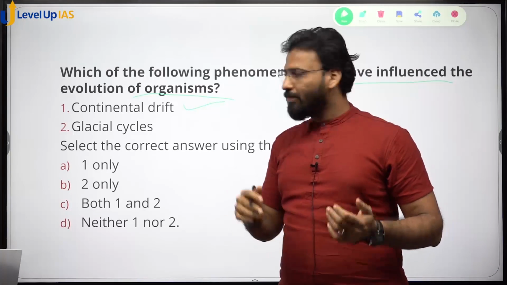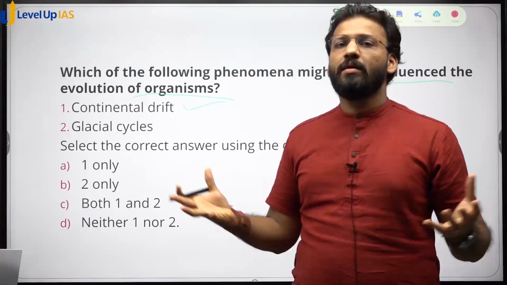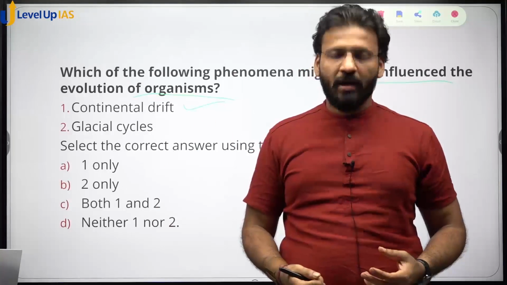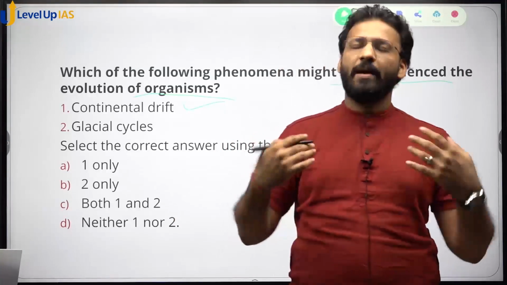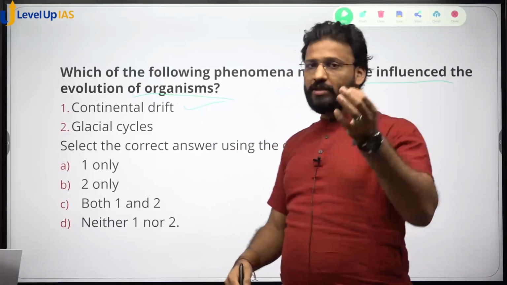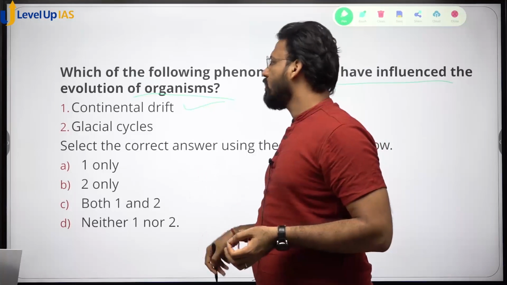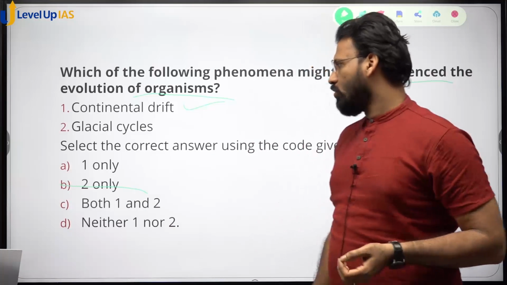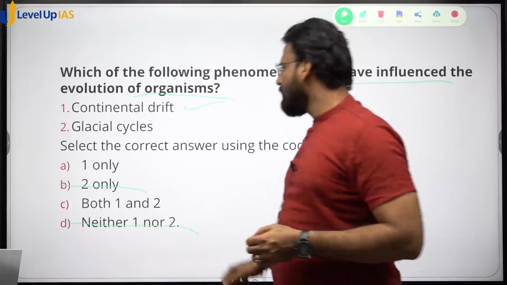So when India was passing through the climatic zones, definitely organisms on the Indian subcontinent would have experienced different types of climates. And to acclimatize to that type of climate, definitely evolution would have happened inside them. So continental drift is definitely responsible for the evolution of organism. So this is a correct answer. So one is correct. That means option B is getting eliminated. Only two, neither 1 nor 2 also gets eliminated, D also gets eliminated, leaving A and C.